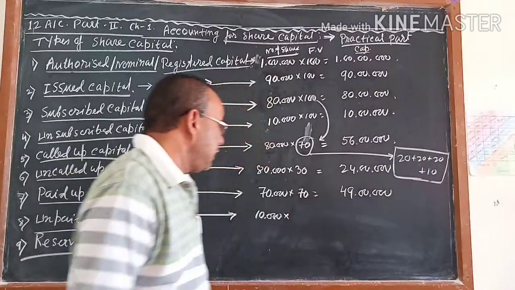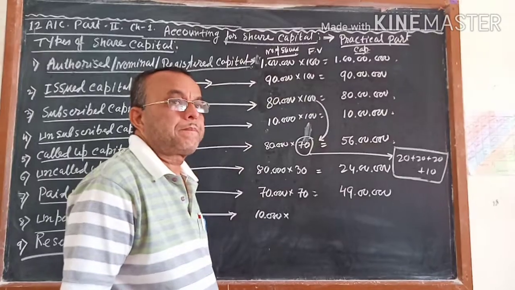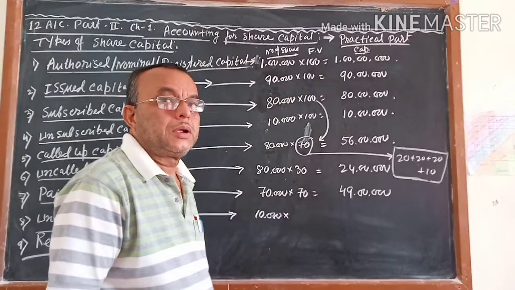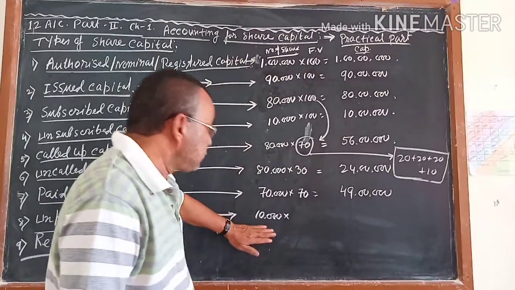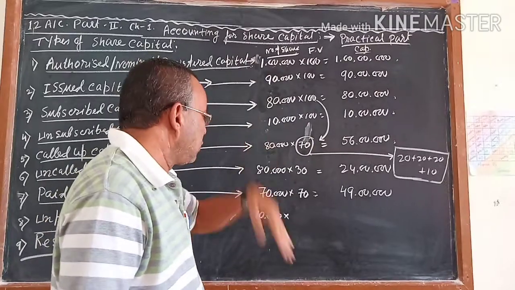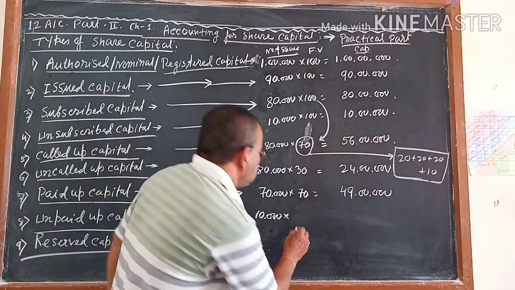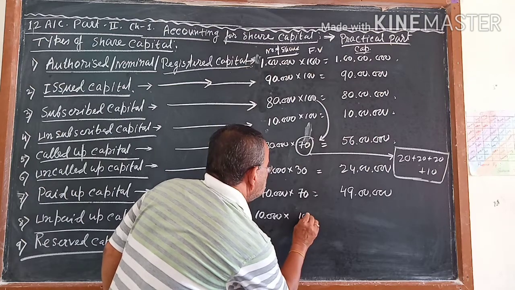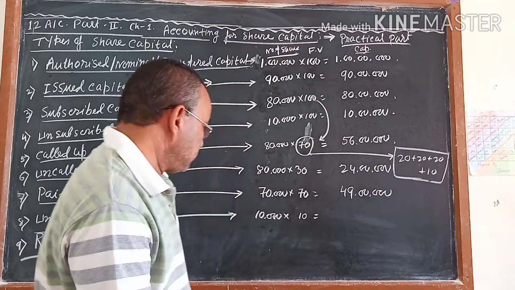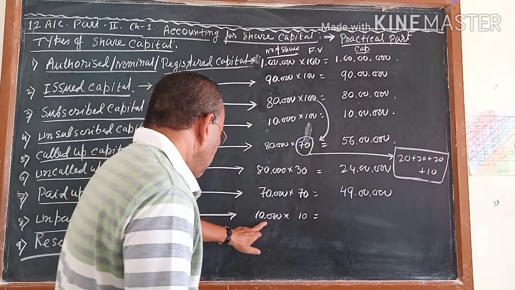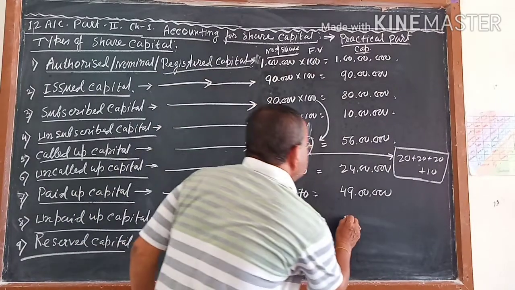Last installment they did not pay. Is not it? Or you can tell it that 10,000 shares last installment did not pay. This is how much is coming? 10,000 into that is 3, 4, 5.